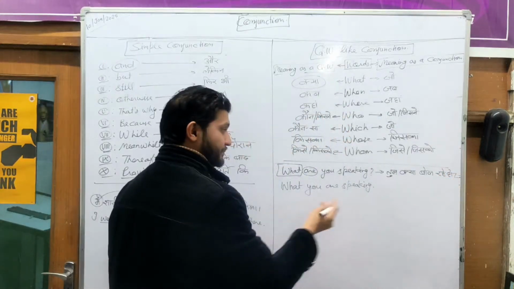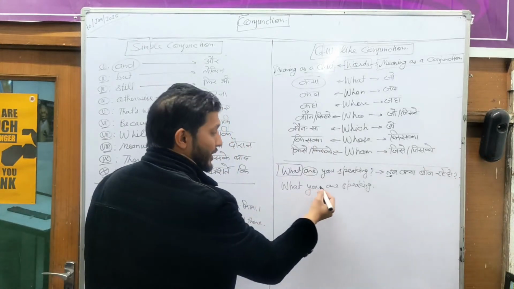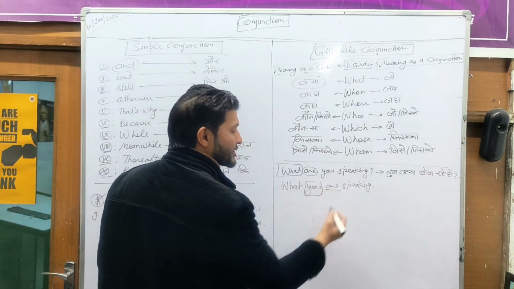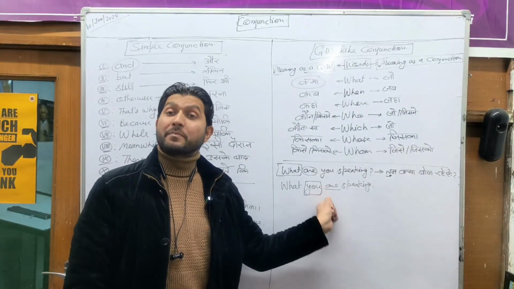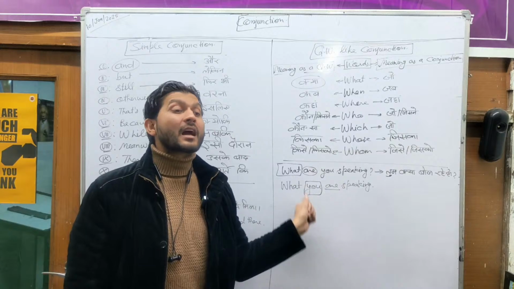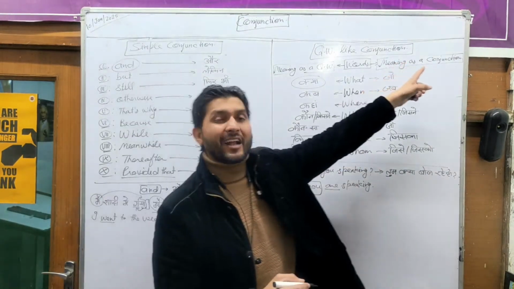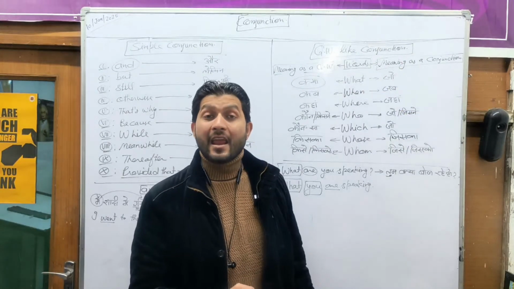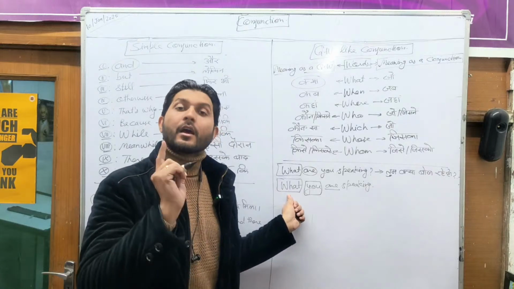But if I say what you are speaking, you can see here subject is there and helping verb is not out of the subject. So in this condition, when you find helping verb inside the sentence just after the subject, there the same word stands for the meaning of a conjunction. So we can't say here what means kya. No, we'll say what means jo.